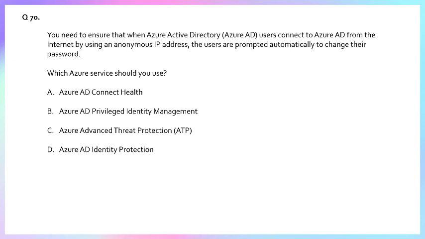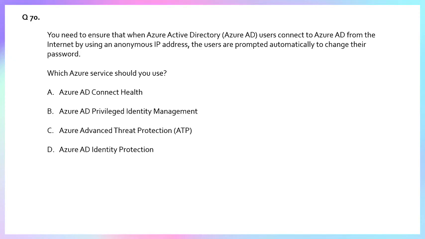Once a risk is detected, Identity Protection can be configured with a risk-based conditional access policy that automatically takes action, such as blocking the user, requiring a password reset, or forcing multi-factor authentication. So this scenario requirement to prompt automatically to change their password is a classic example of a policy that can be implemented with Azure Identity Protection.